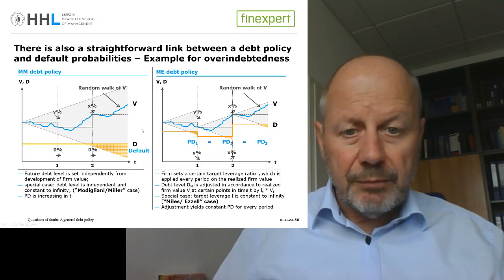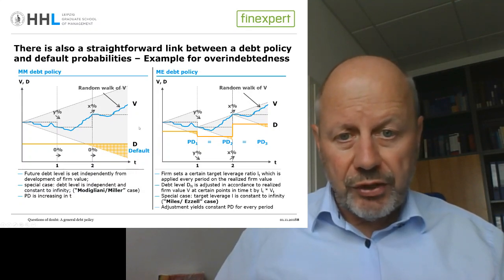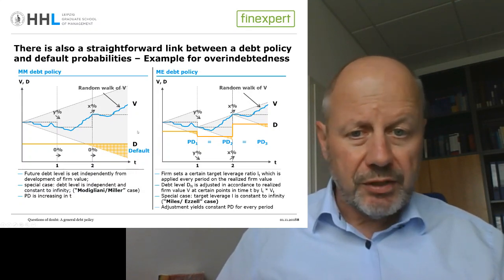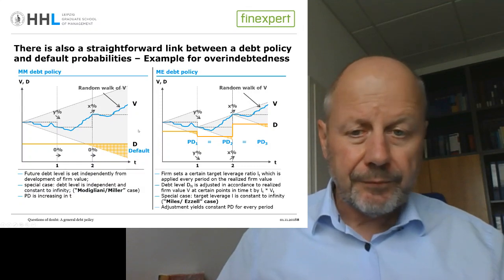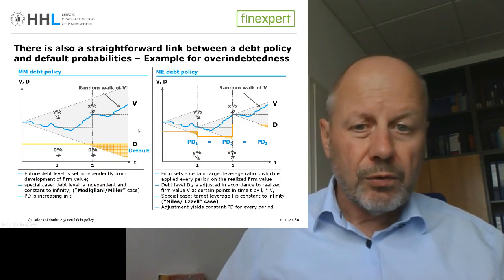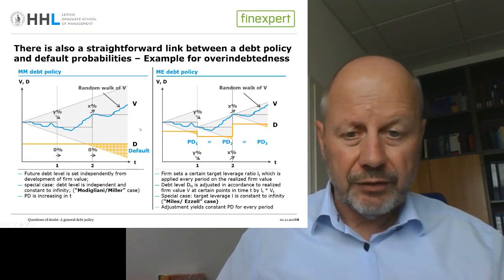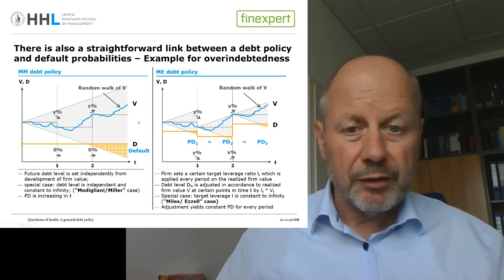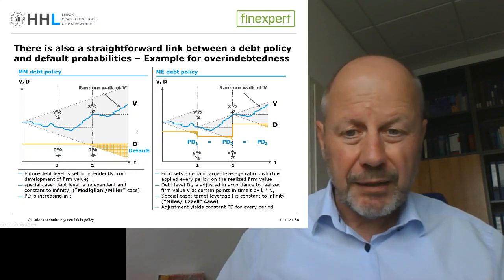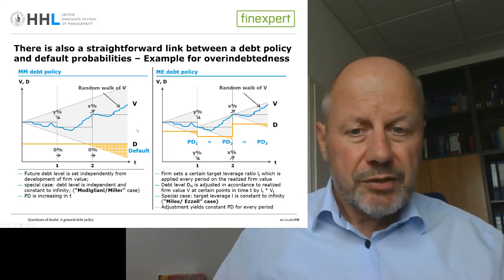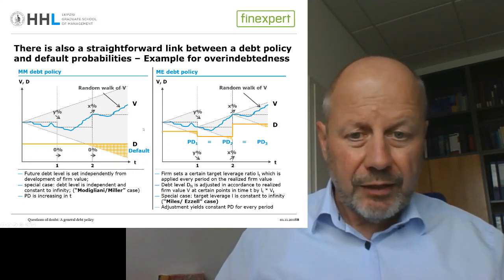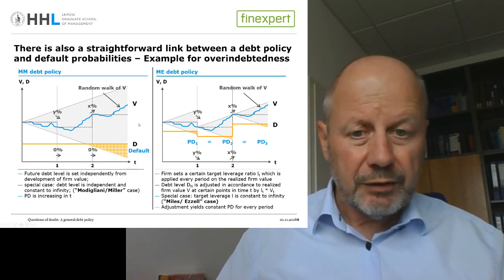So the nice thing about this more general debt policy is also that it provides, under certain simplified assumptions, a nice link towards the counter effect of debt, the dark side of debt, that is the default probability and the expected bankruptcy costs. Yeah? Because it is obvious that K is also driving the default probability.